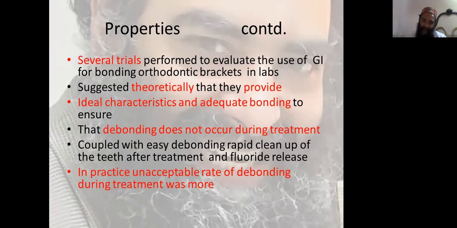But in practice, an unacceptable rate of debonding during treatment was seen. So these are not used for bonding of orthodontic brackets.